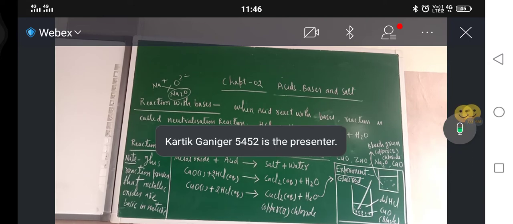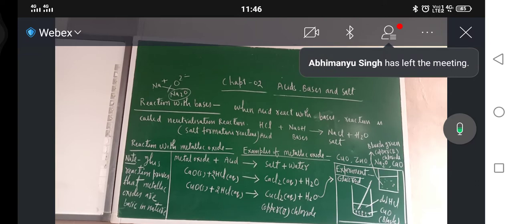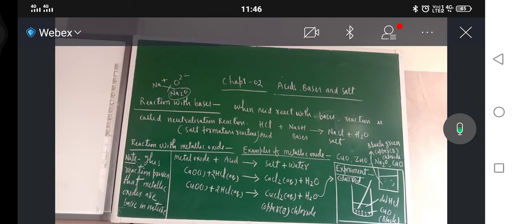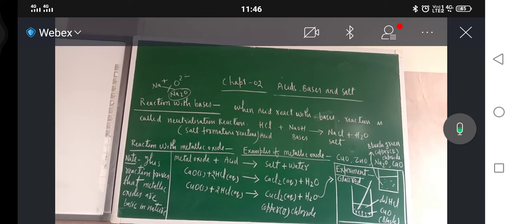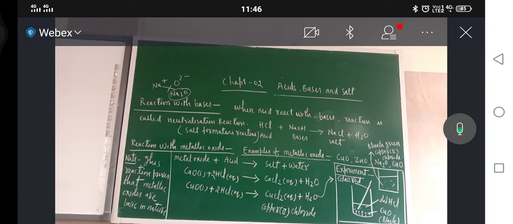It is an example of a neutralization reaction only. Since calcium oxide and copper oxide, the metallic oxides, are basic in nature, they react with acids and form salt and water. So this reaction is an example of neutralization reaction.